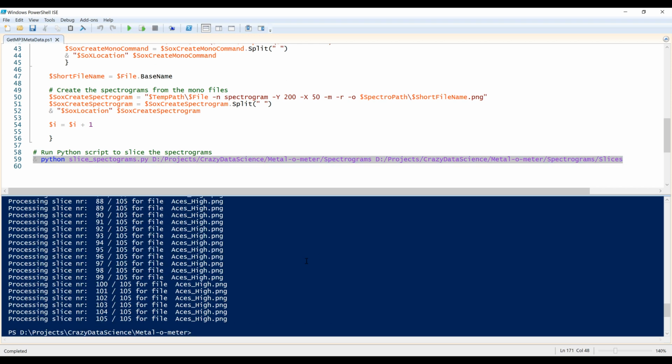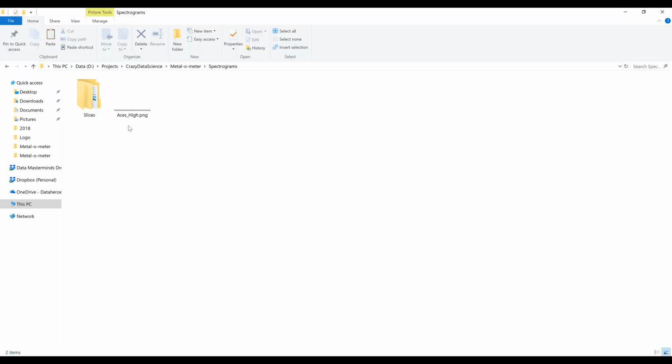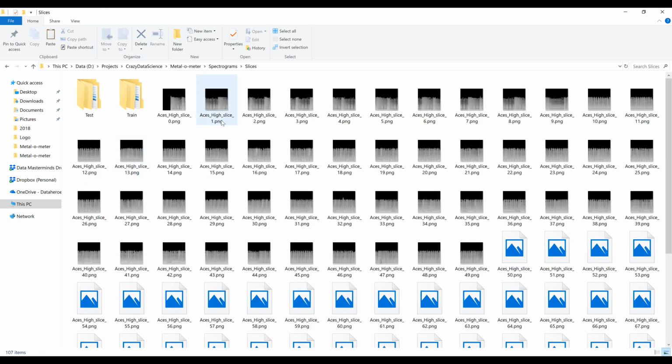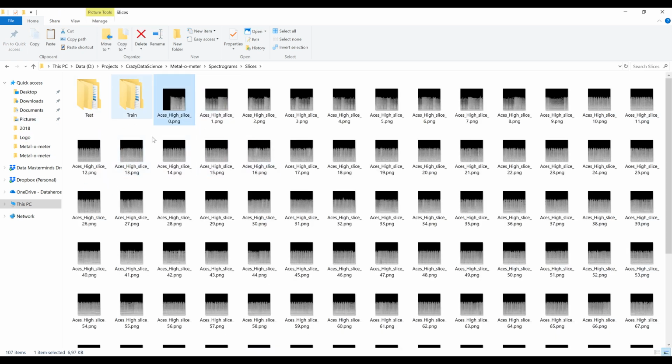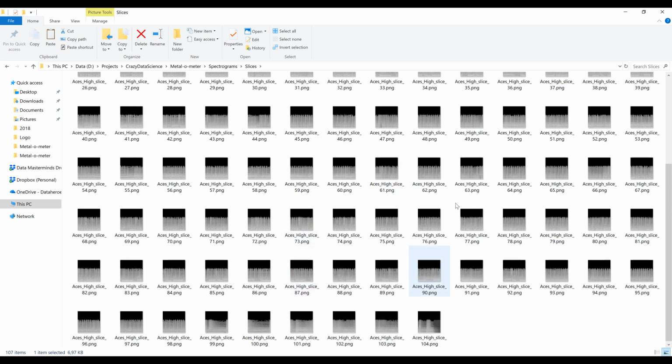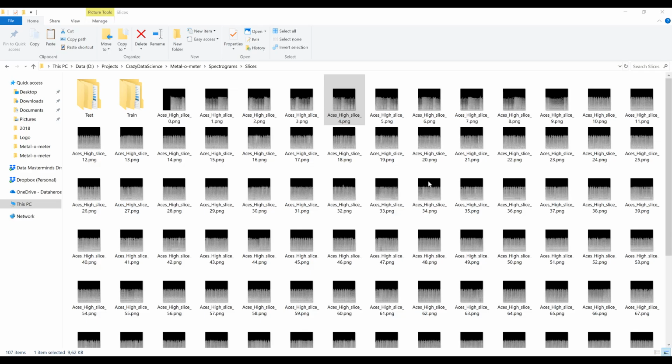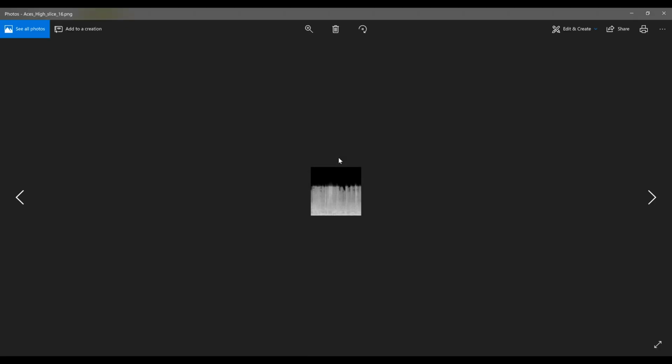This should be fairly quick. It generated 105 slices of the Ace Is High song. If we go to slices, you can see there are some additional folders which we will use later on, but you can see all the different slices it generated from the spectrogram that we had. So for instance, this is a part of the Ace Is High song. This as well. So it cut it up into pieces. What is cool to mention is that each slice represents around 2.5 seconds on average. So we're looking at 2.5 seconds of Ace Is High here.